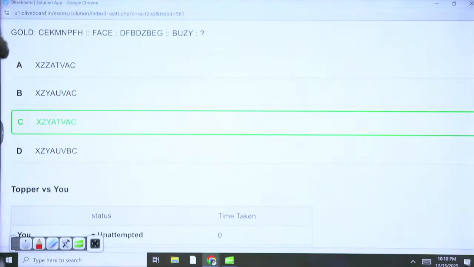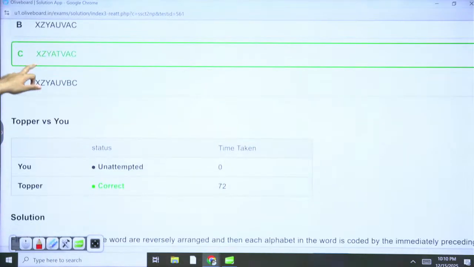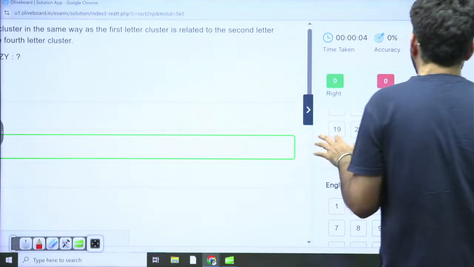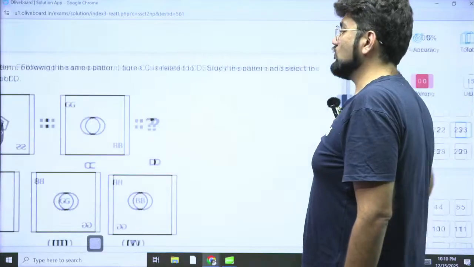From elimination and from observation, I have figured it out. Once I know the logic, I can do it. 72 seconds. 1 minute is okay for this, but I still agree with this one because figuring this out would have taken time slightly.